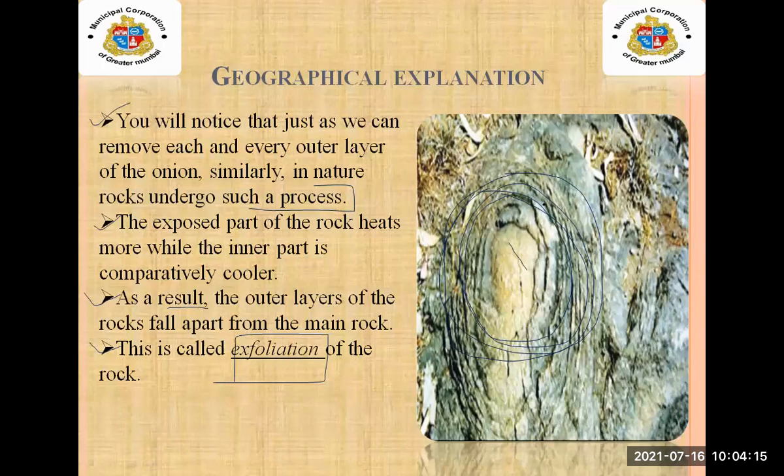Means due to this heat, the layers which are outside will fall apart from the main rock. So we can call this exfoliation of the rock.